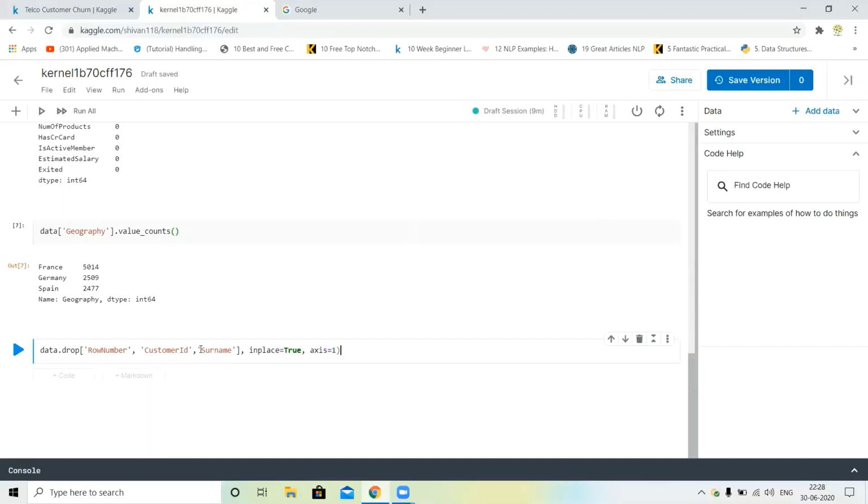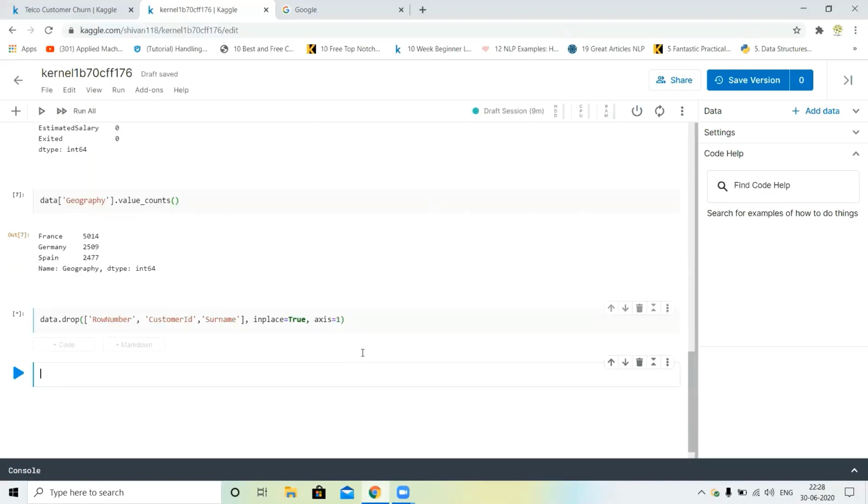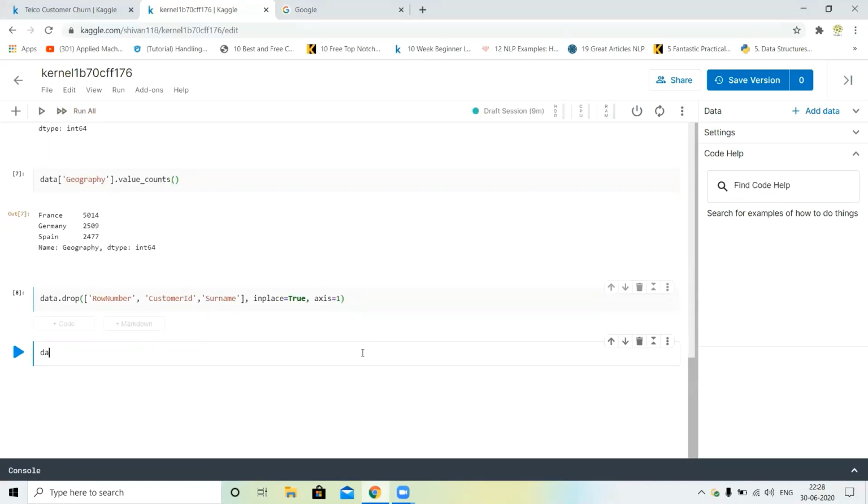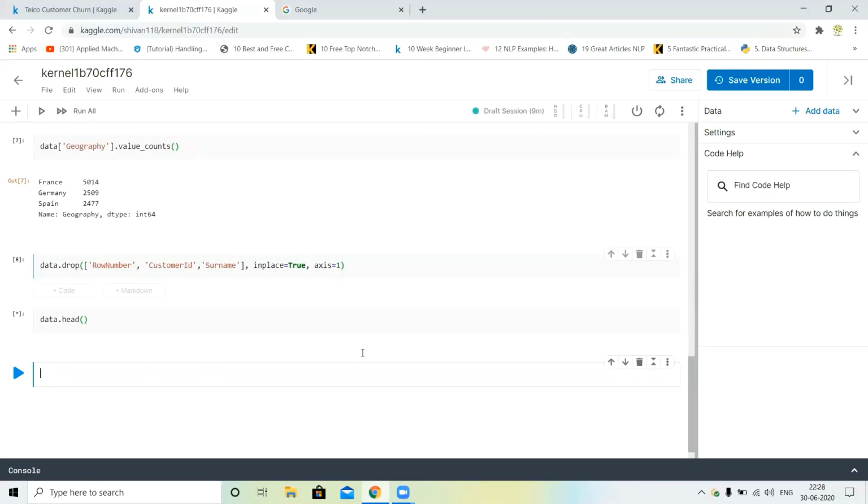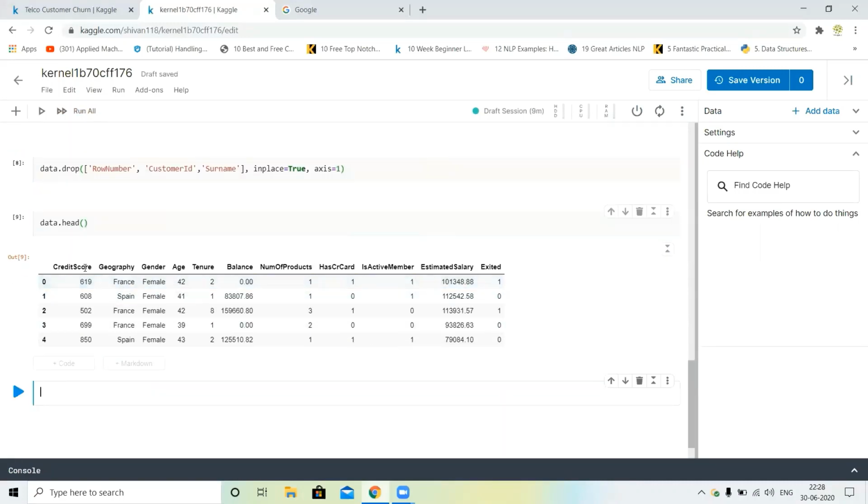Why axis is equal to 1? It shows the column direction. Axis is equal to 1 shows the column path, and axis is equal to 0 shows the row path. Okay, so I just dropped these unnecessary columns. Next we will check the head of our dataset. You can see our unnecessary columns are dropped: row number, customer ID, and surname.